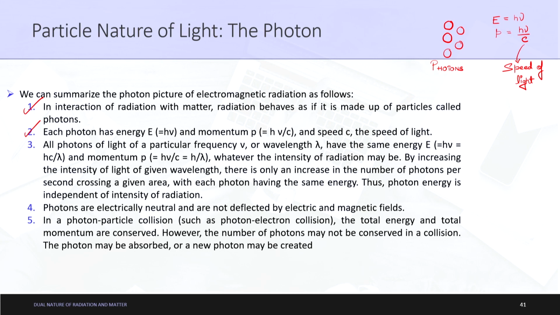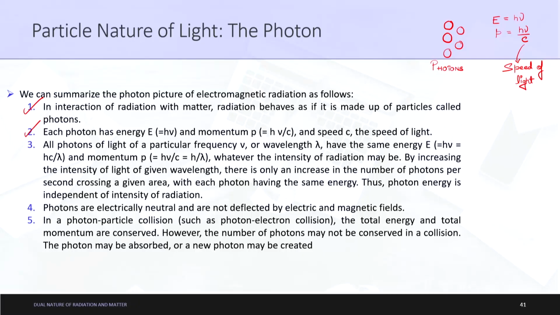This is quite evident, as this is all a summarization of the ideas we are understanding for a photon. So the energy E is equal to h nu, which is equal to h c by lambda, and the momentum p is equal to h nu by c, which is h nu by lambda. This can also be written as h by lambda.